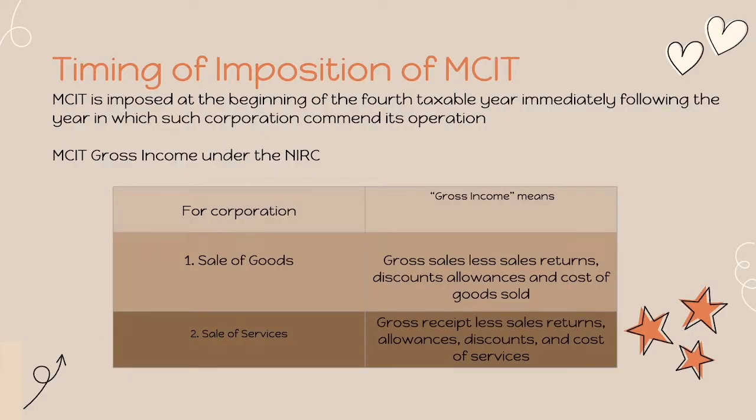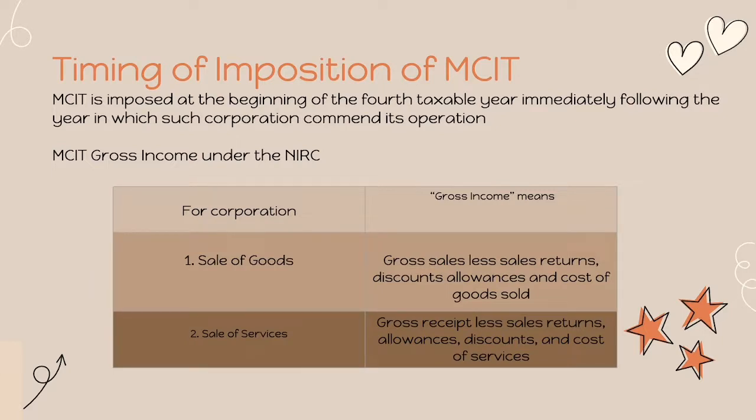Timing of imposition of MCIT. MCIT is imposed at the beginning of the fourth taxable year, immediately following the year in which such corporation commenced its operation. Kung bago pa lang ang business, hindi siya agad subject sa MCIT. Kasi ang sinasabi dito, sa ika-4th year of operation pa lang ng business magkakaroon ng MCIT. Meaning to say na sa first 3 years of business operation, ang meron lang ay RCIT or yung tinatawag din nating normal tax.